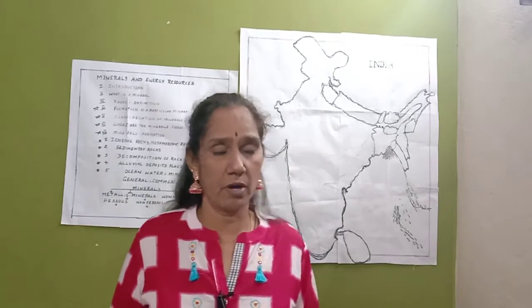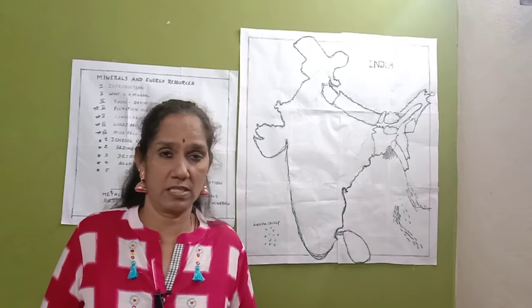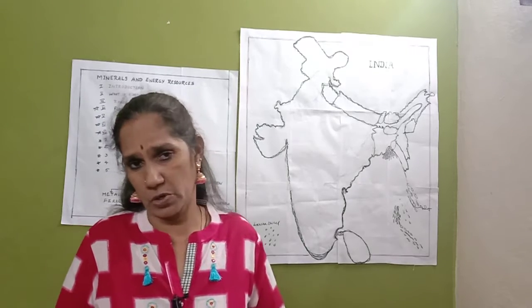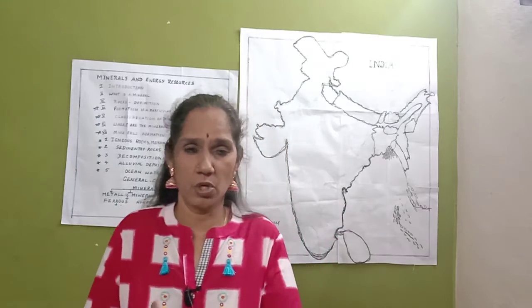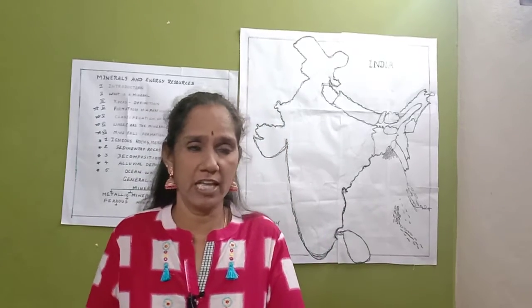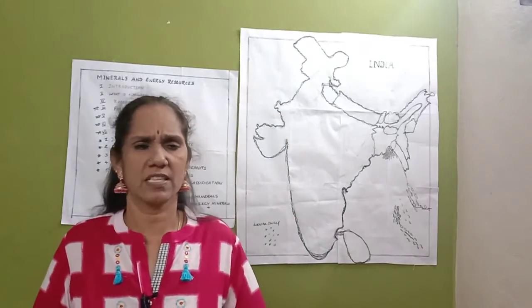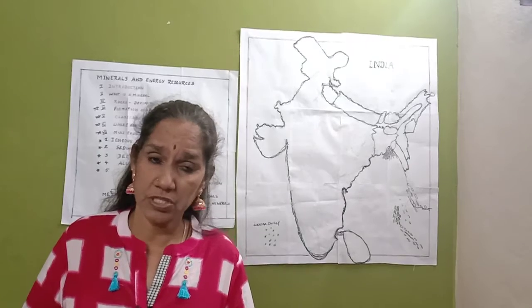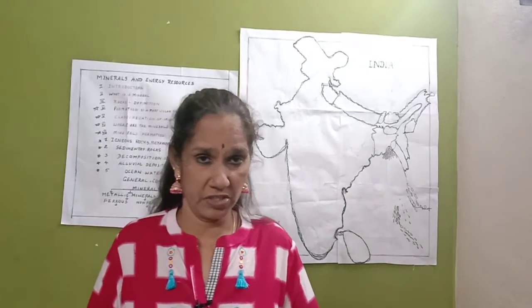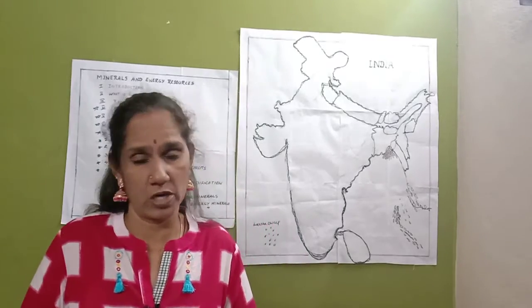And the second type of formation of minerals is in the sedimentary rocks. In what way can it be formed? In sedimentary rocks, minerals mostly occur in beds and layers. So horizontal strata, one by one, layer by layer, minerals can be found. In sedimentary rocks, decomposition, accumulation and concentration are the activities going on for the formation of these minerals.